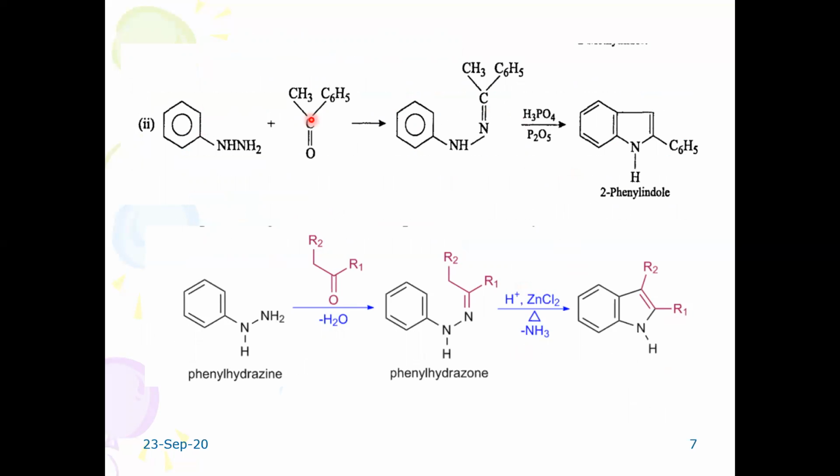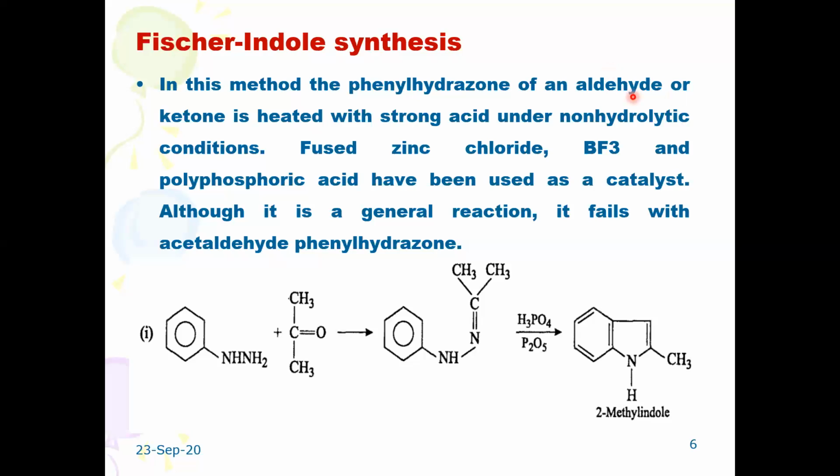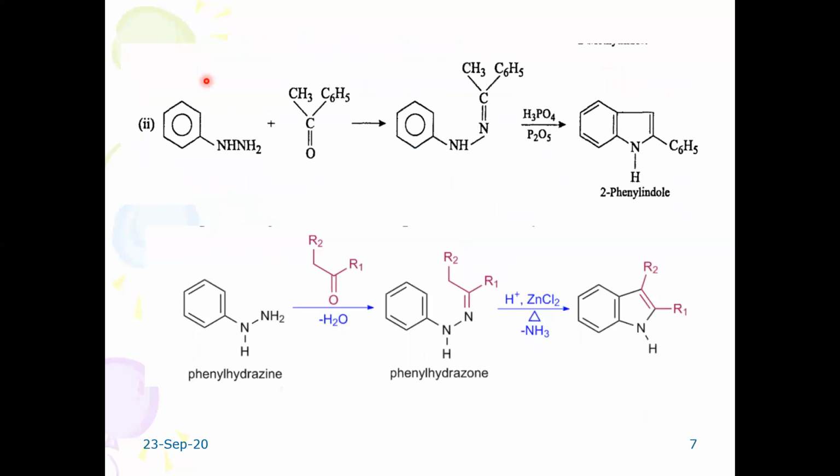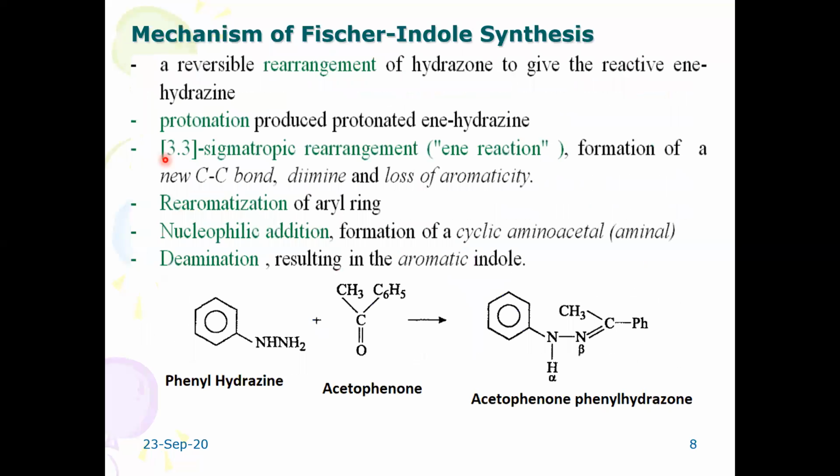Because according to your method of preparation, you can use any aldehyde or a ketone. In this particular method, acetone is going to be used. The second method involves acetophenone. With acetophenone, you will get 2-phenyl indole. Suppose when a general aldehyde or a ketone is being used, you will get a substituted indole derivative. The reaction processes remain the same.